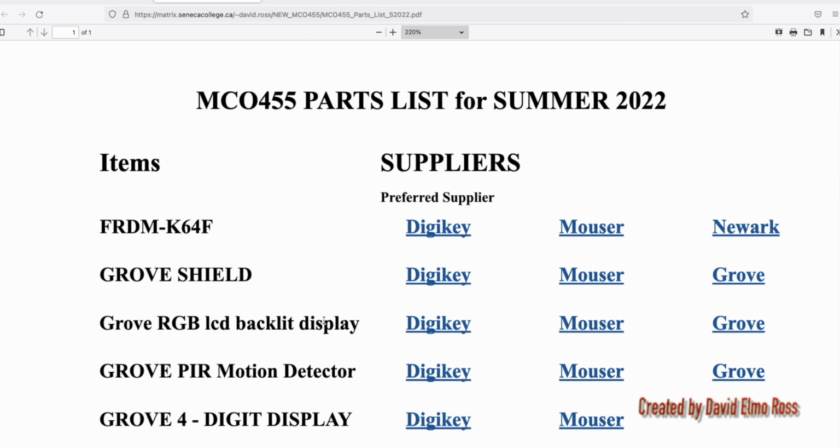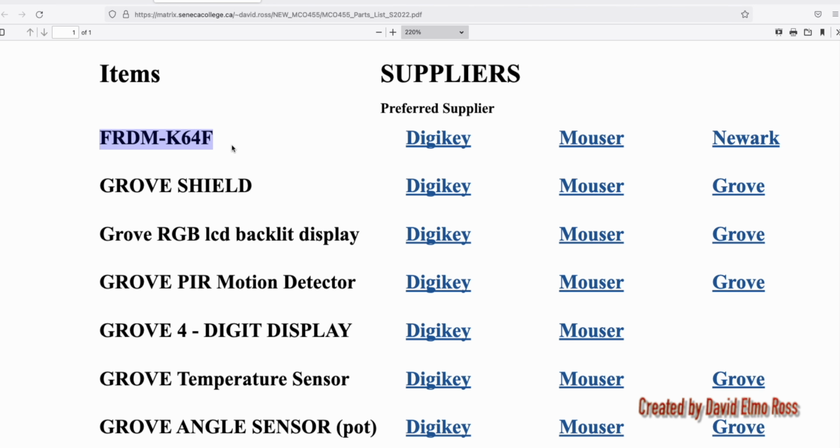Now the required materials that you have to purchase for MCO455 can be seen by just clicking on this button here, and you can see that this says parts list for summer of 2022, but this part list has not changed now in several years. We populated all the labs with FRDM-K64s, and the other thing that's also in the lab is a Grove Shield that fits on top of the FRDM-K64, so you do not have to purchase either of these two items.